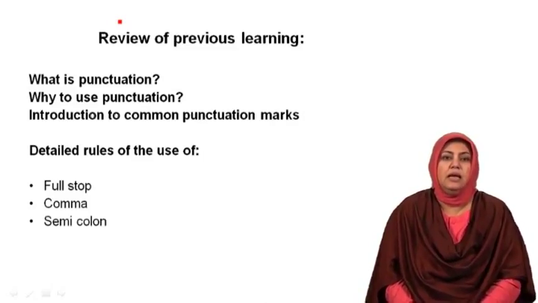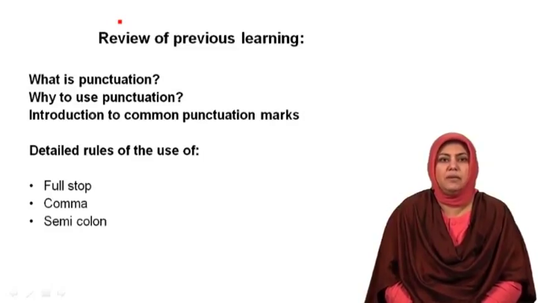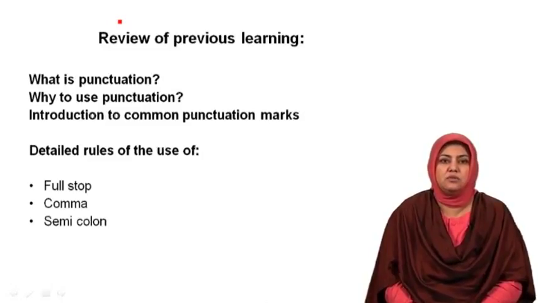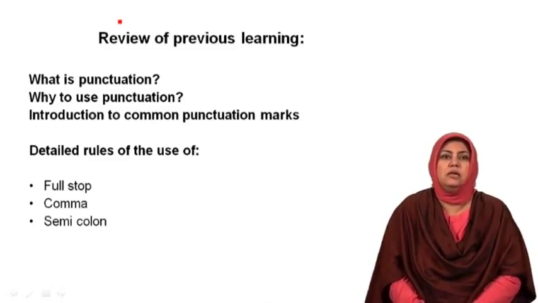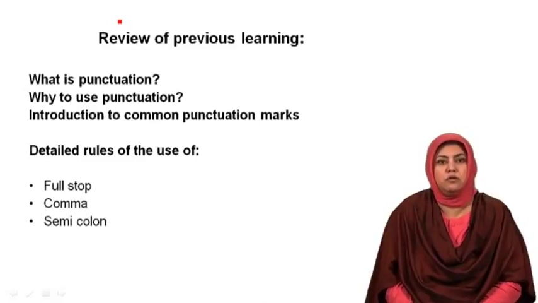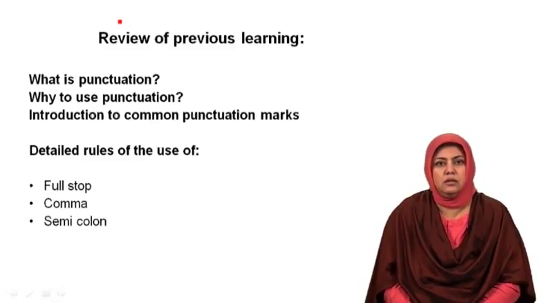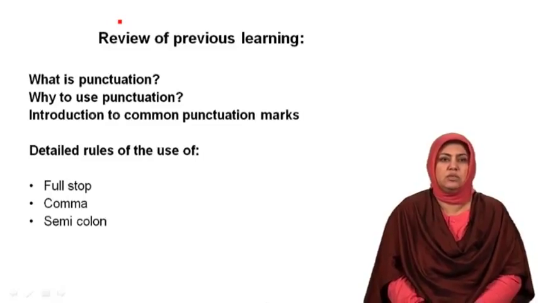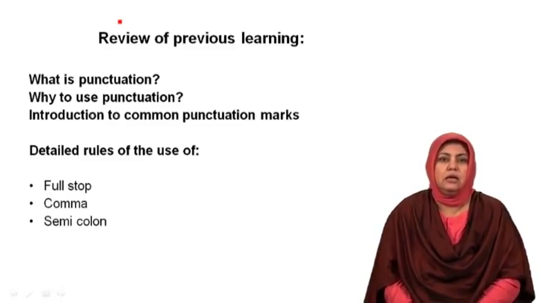In the same way, when we use a full stop, it indicates that the journey of one idea or one thought is completed. The writer has to start afresh after that. Moving onwards to the use of comma, I shared more than a dozen rules of using a comma. Comma is a very common punctuation mark that is used in the writing of English.